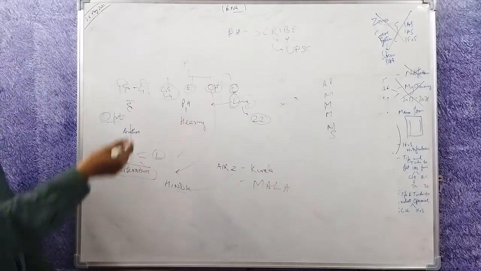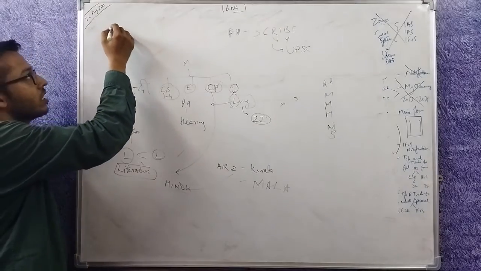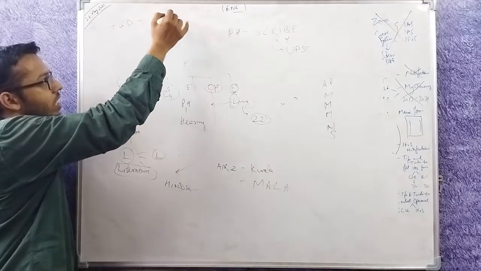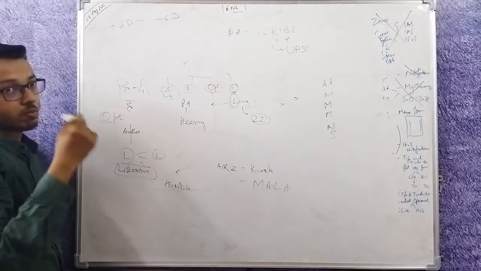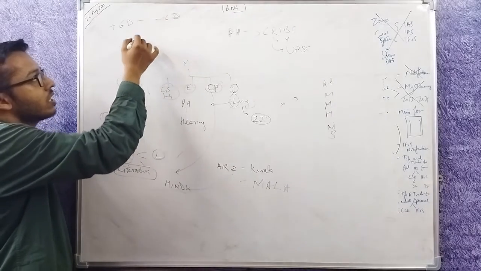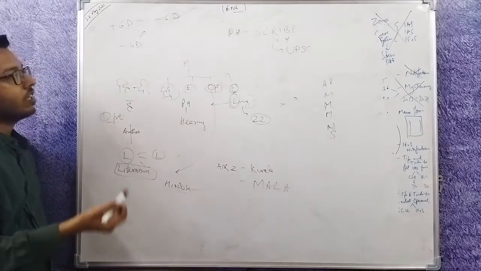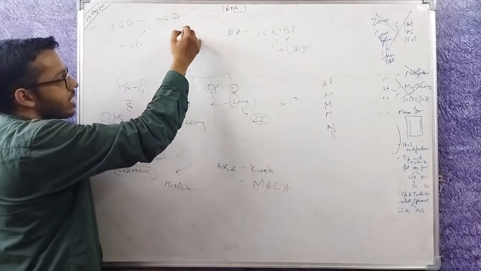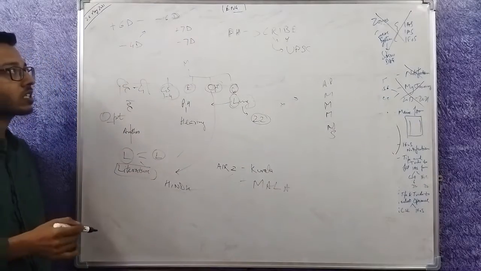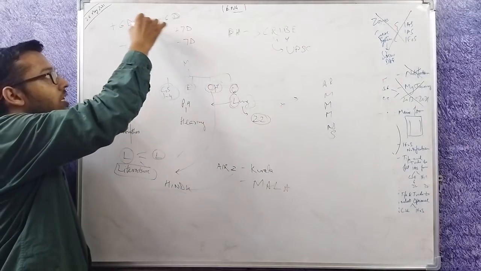Then there are criteria for specs. For specs, the power can be from +6 to -6 diopters. For example, the specs I am wearing are of power -4 diopters, so I am eligible. If your power is outside this, let's say +7 or -7 diopters, even then you are eligible.